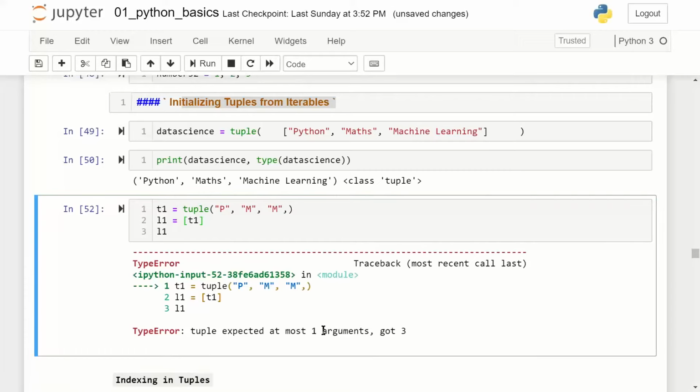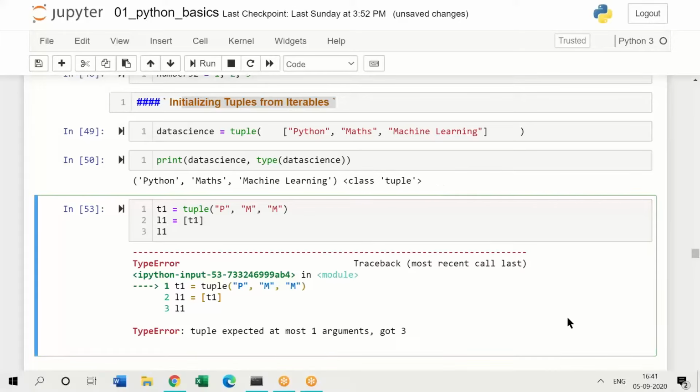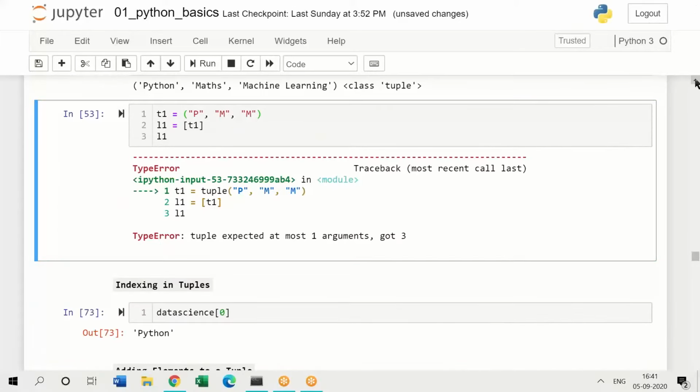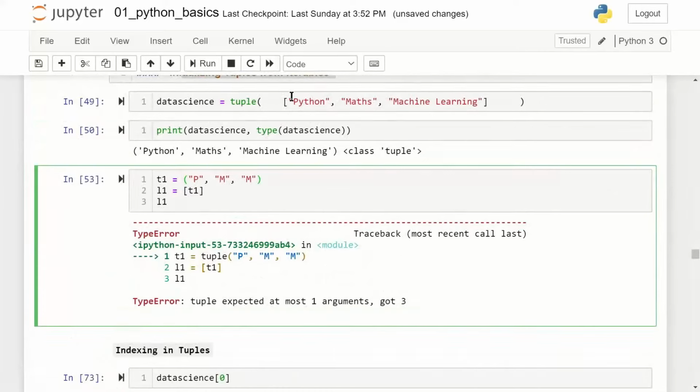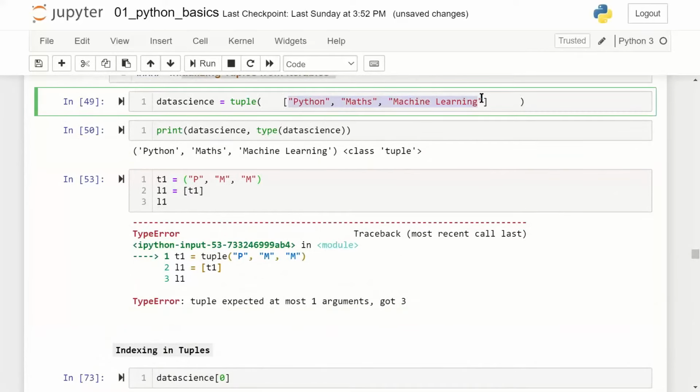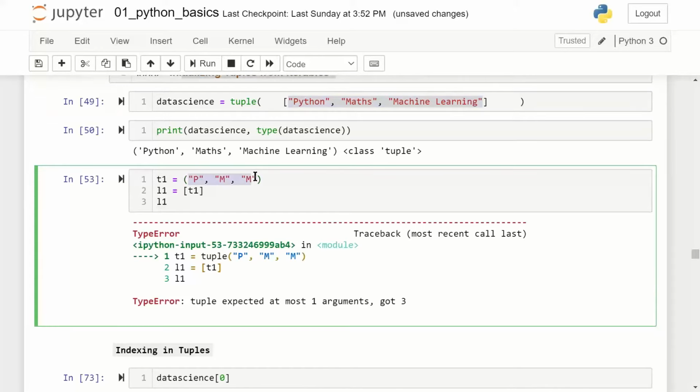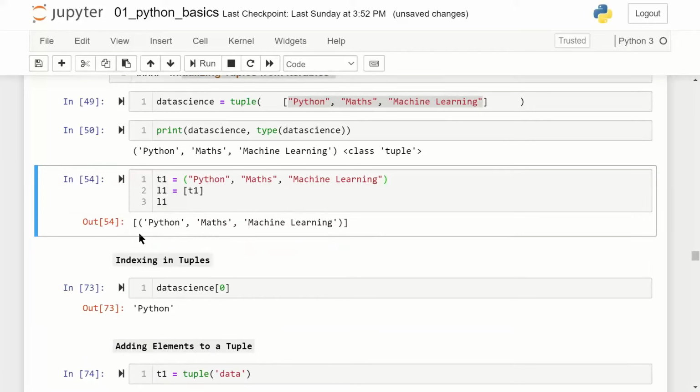Tuple expected at most one argument, got 3. So let's just put all of this once again. Yeah. So now here you see this entire object